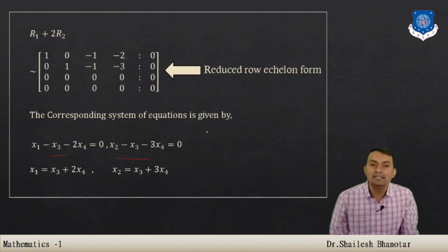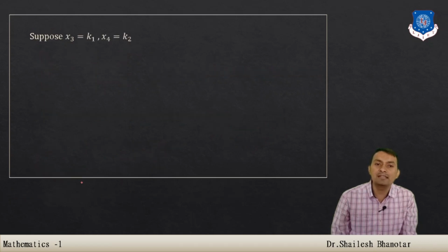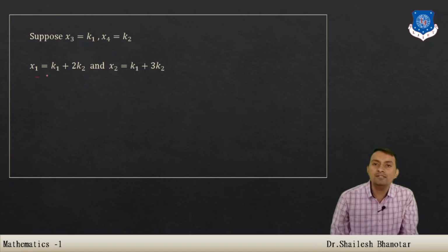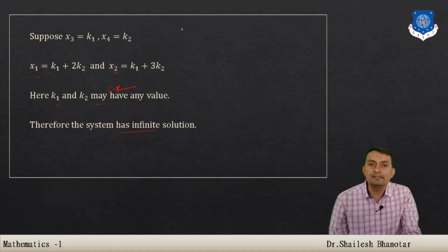So let us see here, x3 is equal to k1 and x4 is equal to k2, where these belong to R. Whenever I write x1 in terms of x2 and x3, I can also write x2 in terms of x3 and x4. I replace them with k1 and k2, so I get x1 and x2, where k1 and k2 are any values belonging to R. Therefore the system has infinite solutions.